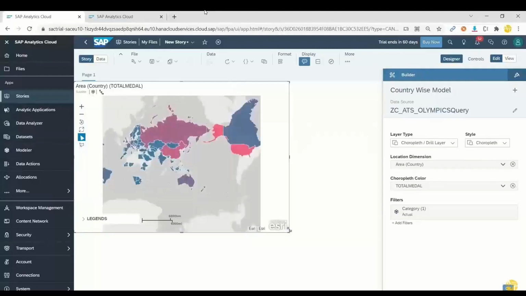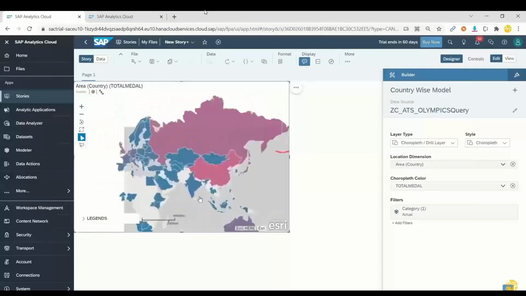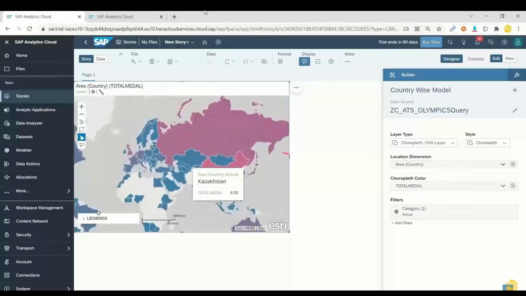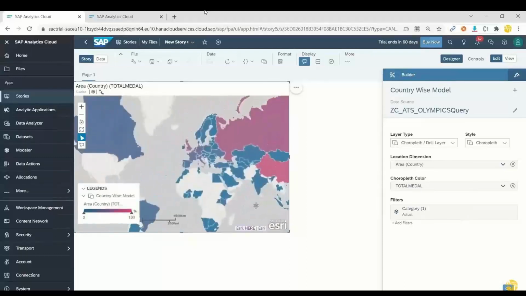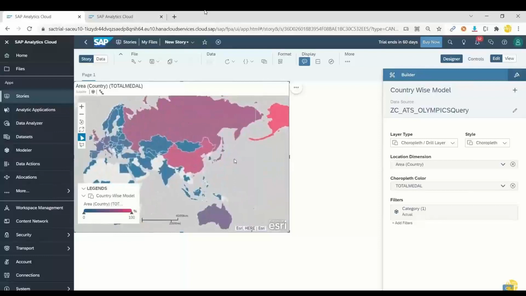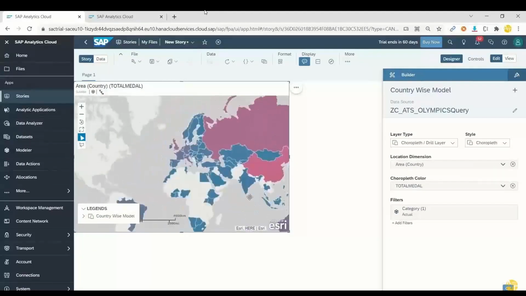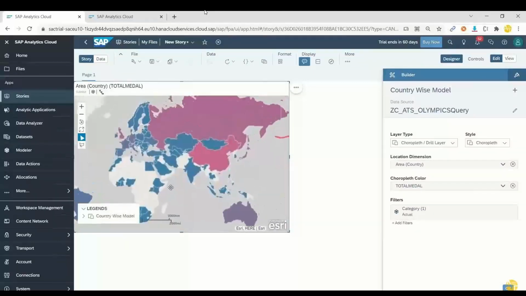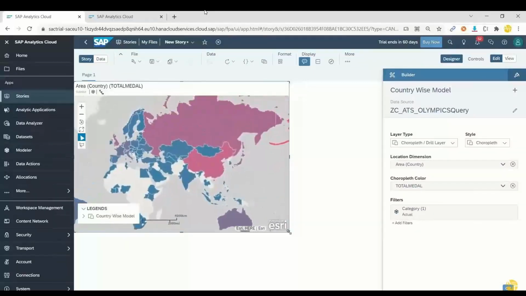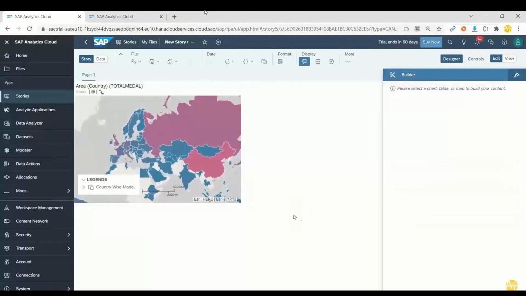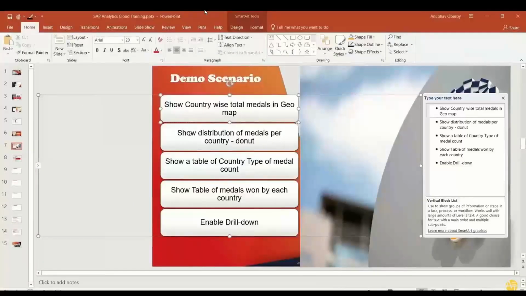There you go. You can see on the geo map, different countries are marked in different colors based on our data in the model. And you can see lighter the color is, more the number of medals this country has won. So this is how you can see the setup. Good. Now we have got our first requirement completed, where we've got all the map data displaying the medals won by each country. So let's move to the second requirement.